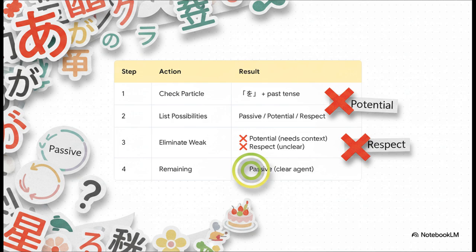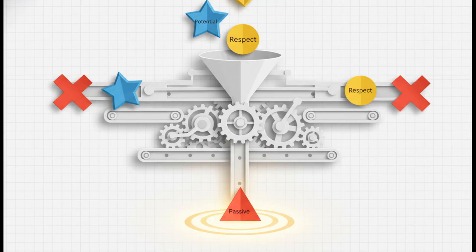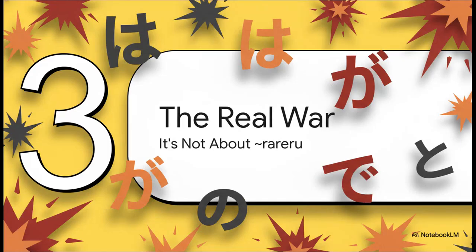Passive. This is the strong option because it clearly implies an agent did something. For example, ototo ni keiki o taberareta. The cake was eaten by my little brother. This is your only logical conclusion. The logic is sound. The conclusion is passive. Mission complete. The drills are complete.